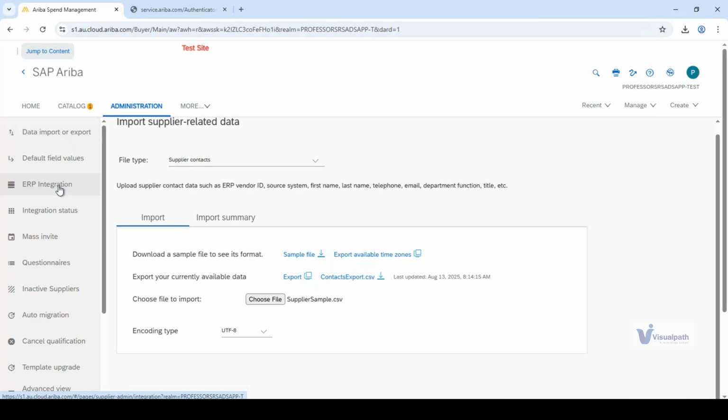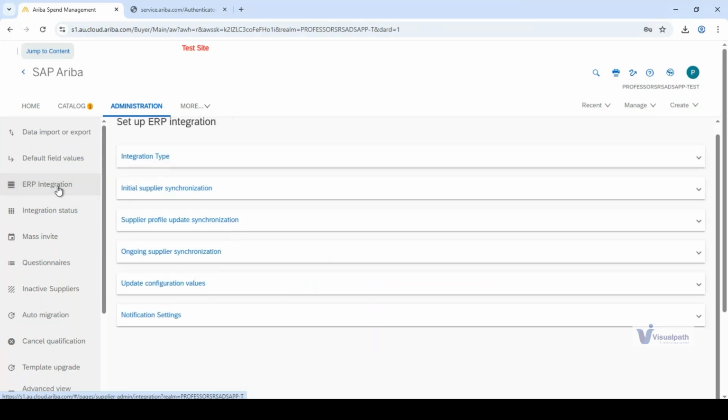Now give a small space and please mention for adding or modifying the existing ERP, which is CIG and ERP link.